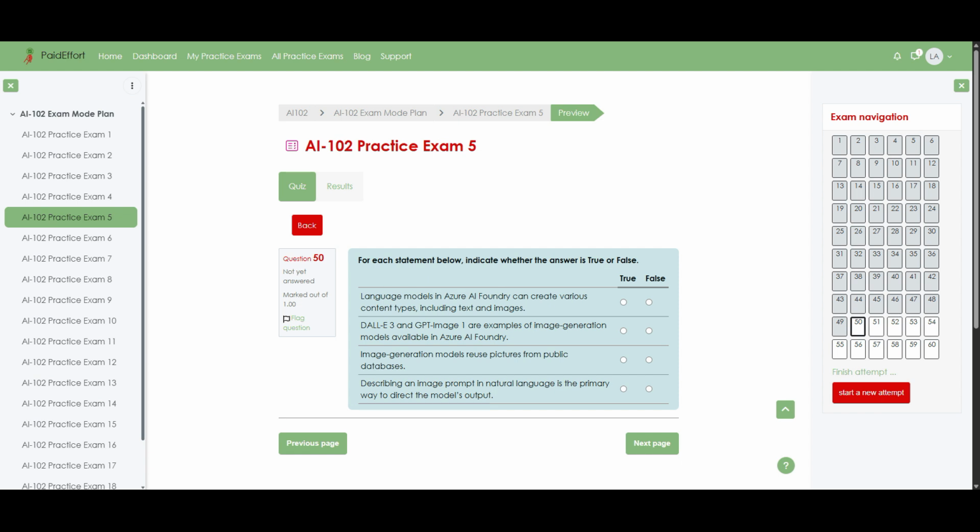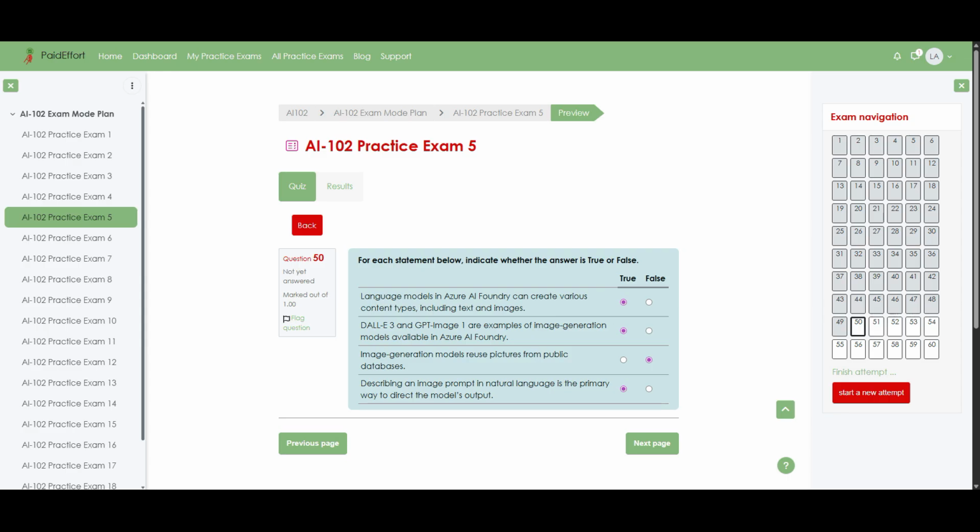Question 50. For each statement below, indicate whether it is true or false. Statement 1. Language models in Azure AI Foundry can create various content types, including text and images. Answer. True. Statement 2. DALL-E 3 and GPT-Image-1 are examples of image generation models available in Azure AI Foundry. Answer. True. Statement 3. Image generation models reuse pictures from public databases. Answer. False. Statement 4. Describing an image prompt in natural language is the primary way to direct the model's output. Answer. True.